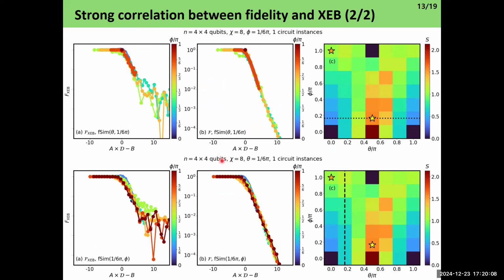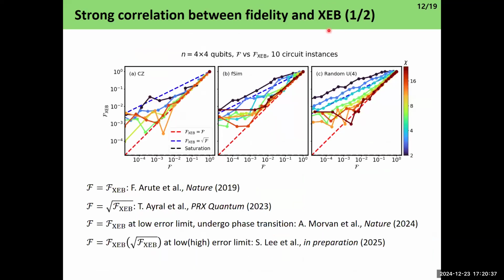exponential extrapolation, and we discovered that if we fix the theta and phi of the 2-qubit gate configurations, then all of the lines collapse into a single line for both fidelities and XCBs with the same A and B. So A and B are parameters of theta and phi, defined as follows. If we fix down theta and phi, then they all share the same universal behavior, meaning that fidelities and XCBs are strongly correlated. So it basically means that XCB is actually a good measure of fidelity if we compute XCBs accurately.